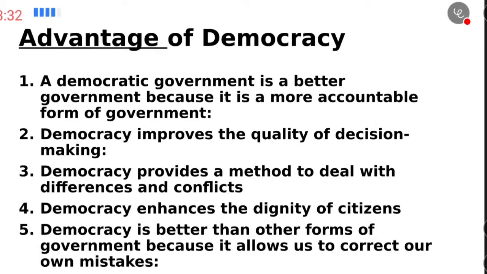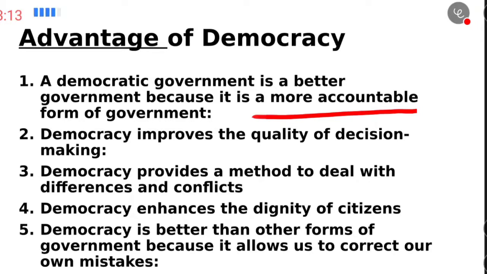Now there are some advantages of democracy that we will look into. Our democracy is better than any other system because it is a more accountable form of government. It means they try to keep transparency between the citizens and the government.